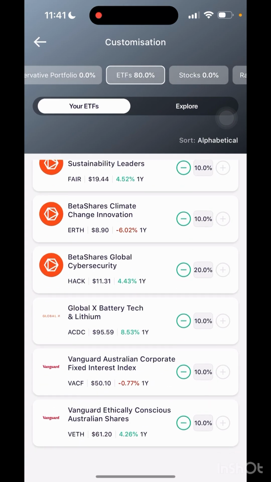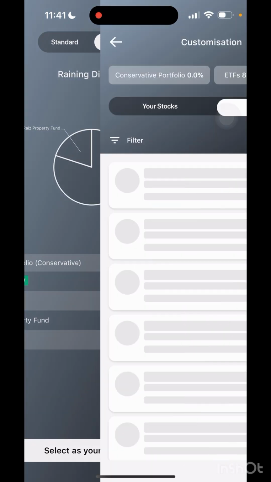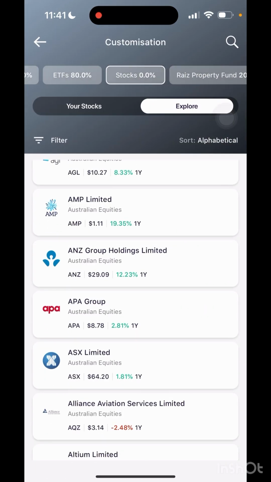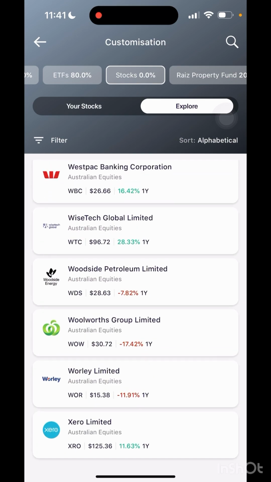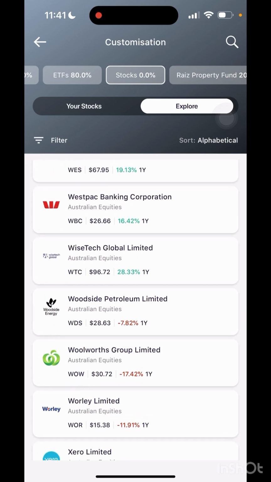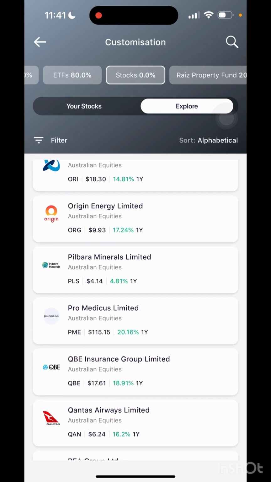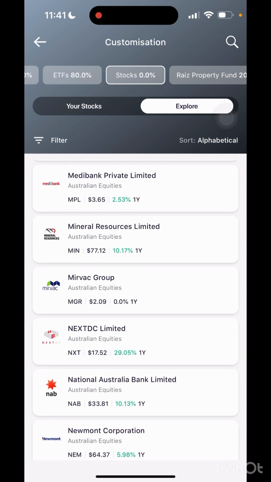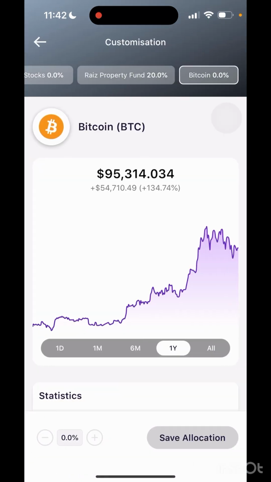You can choose these ETFs. You can also do stocks. So when you ask for individual stocks, here is individual stocks, but it's not every stock in the world. It's only stocks that have been approved through the app. There's also Bitcoin, so a bit of crypto.